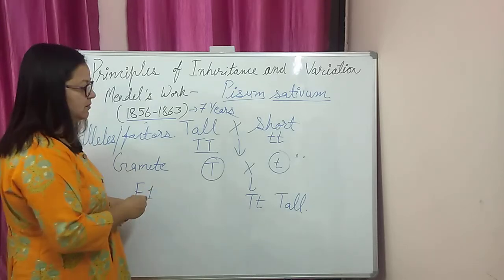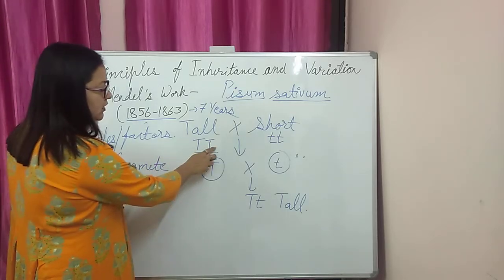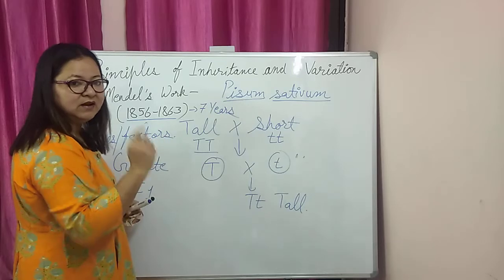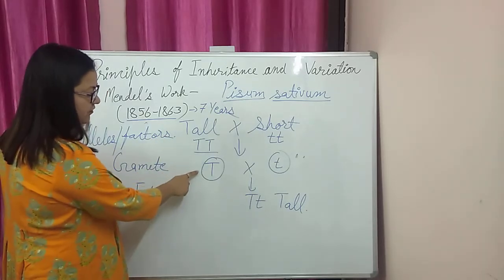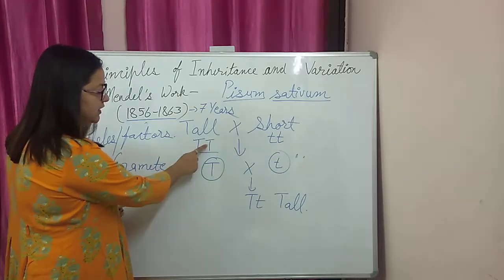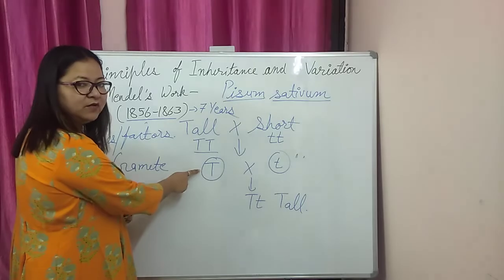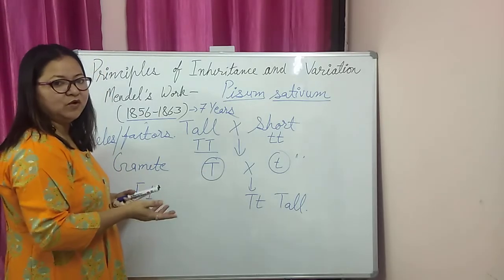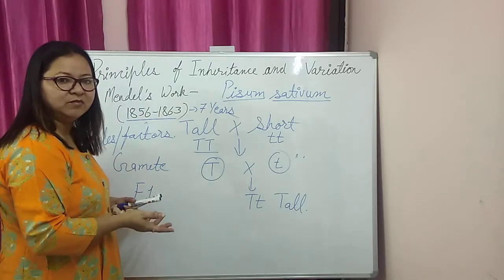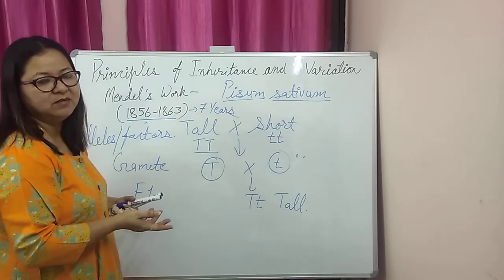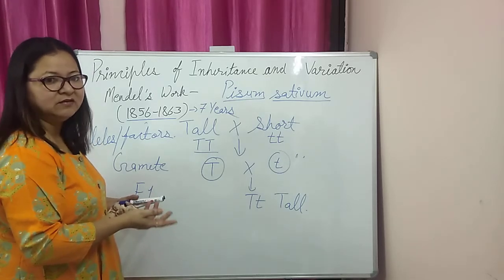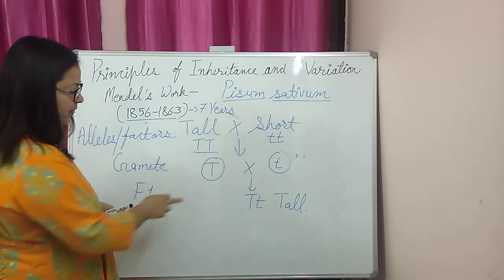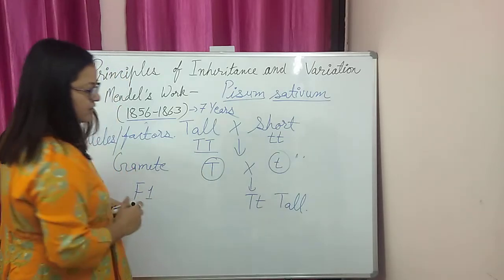It is only possible when each organism has two factors for each and every character, and at the time of gamete formation, only one factor for each character enters into the gamete. Now we also know that during gamete formation, the chromosome number becomes half to maintain the genetic material in the next generation. Now this is the F1 generation.